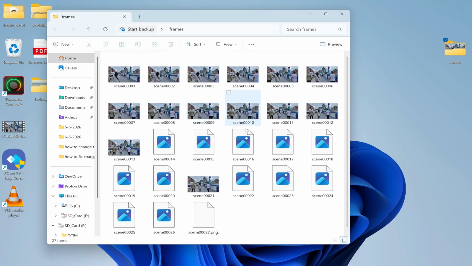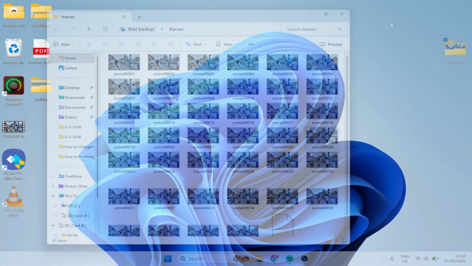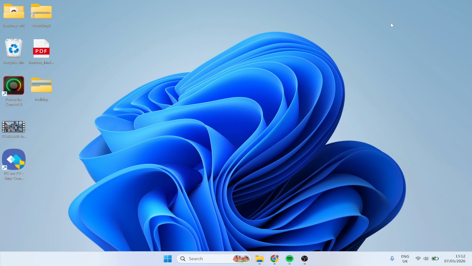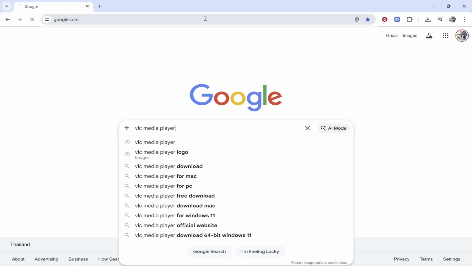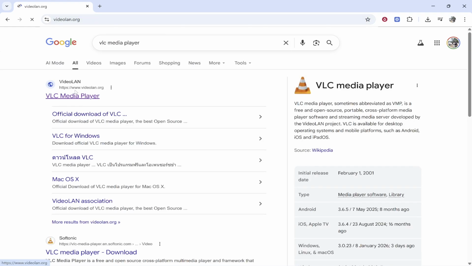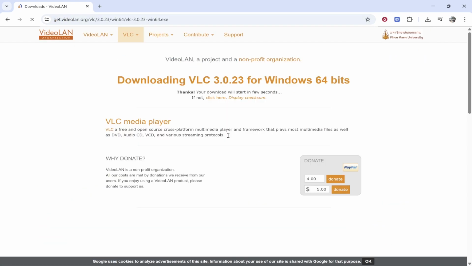This video will show you how you can extract every frame from a video in high quality and how you can get it done for free in a couple of minutes. To do this, we're going to be using a free software, so go to Google and type in VLC Media Player. Once you've done that, you can go to their official website, videolan.org, and you can click Download VLC.